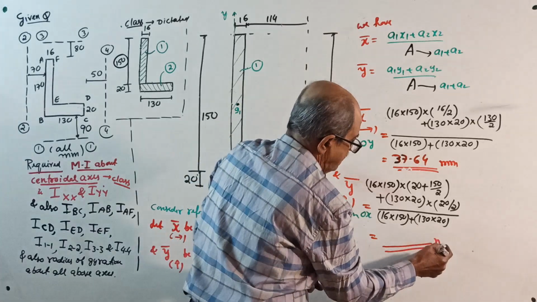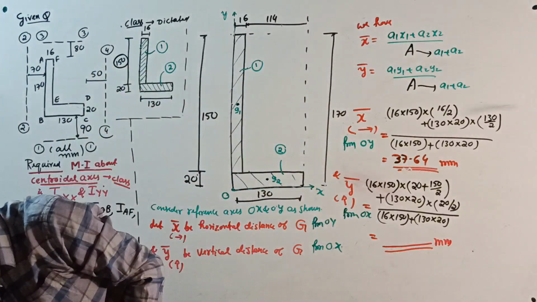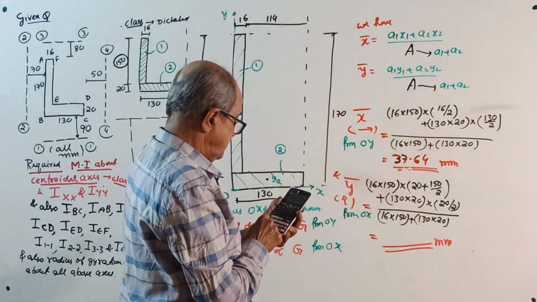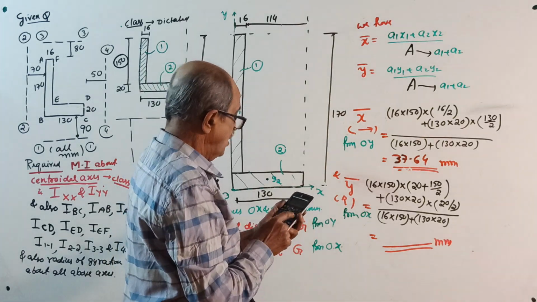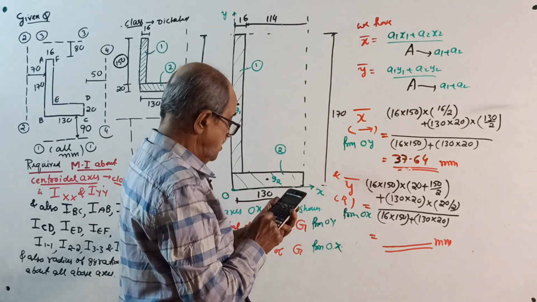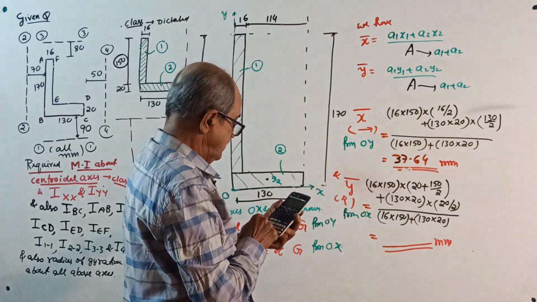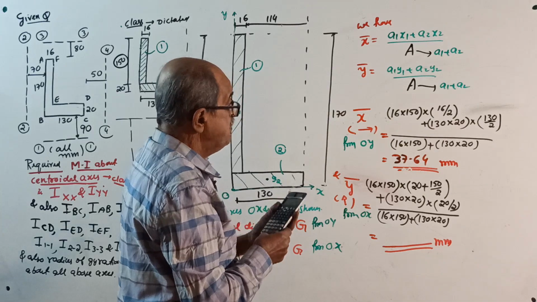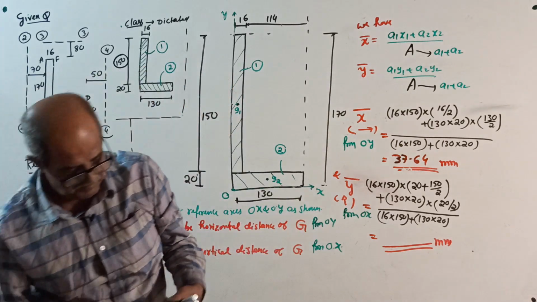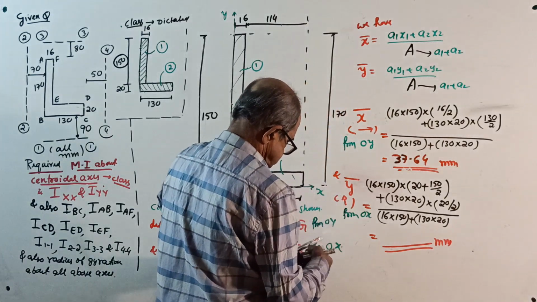This also should come round number because question is set that way. 16 into 150 into, 75, oh not 75, sorry, 16 into 150 into 20 plus 75 plus 130 into 20 into 10 divided by 50.8 millimeter. Round number, okay. 50.8 millimeter.